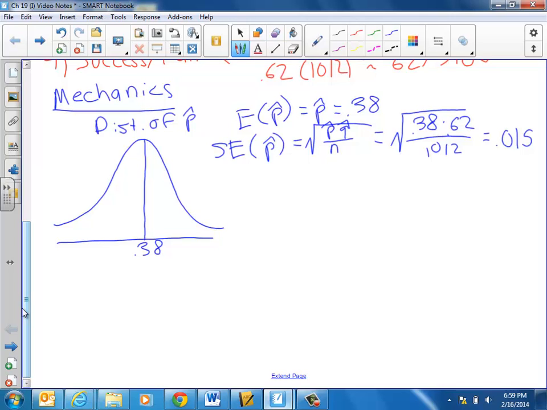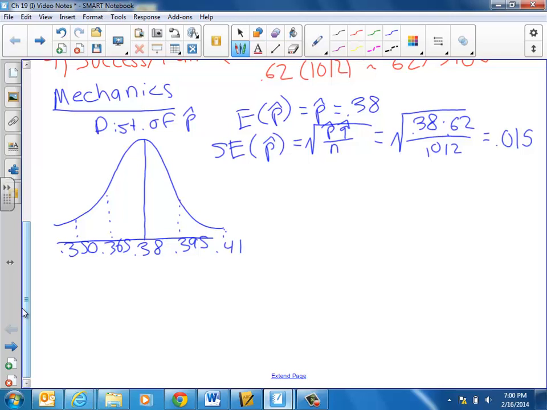But again, the bell curve says we expect that it should be close to that because of the height of the distribution around 0.38. All right, so to either side, one standard deviation out to the right and to the left, we have 0.395 and 0.365. Two out, we're looking at 0.41 and 0.350. Okay, so remember the 68, 95, 99.7 rule.